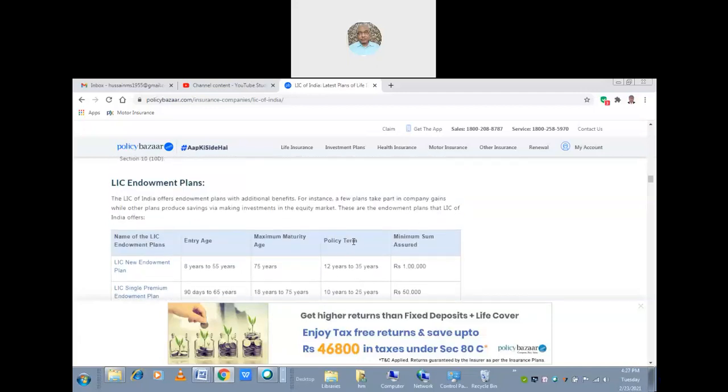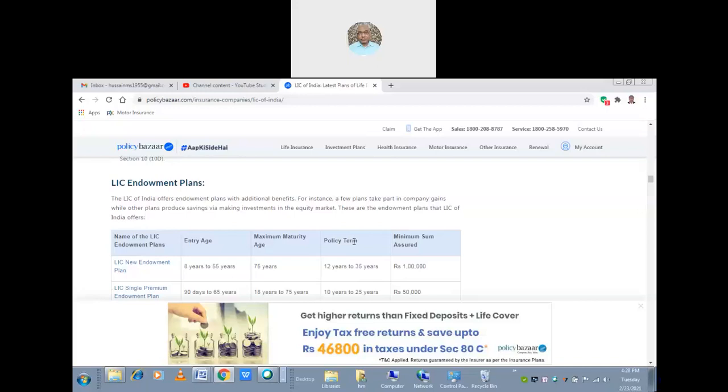Then the LIC endowment plan. Generally, the money back plan and endowment plan are very famous because people try to use this endowment plan, and Jeevan Saathi also, the money back policy. Of course, the people who are employees will apply for the pension policy. So in this endowment policy, Life Insurance of India offers endowment plans with additional benefits. For instance, a few plans take part in the company gains, while other plans produce savings by investing in the equity market. So in this endowment plan, now you will get some dividends there.